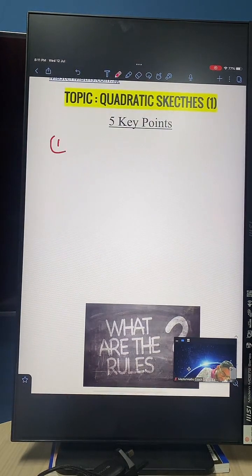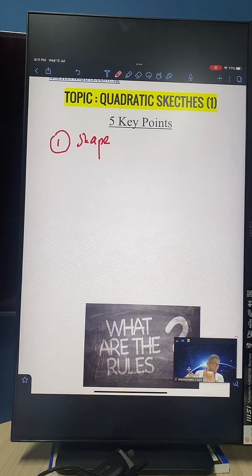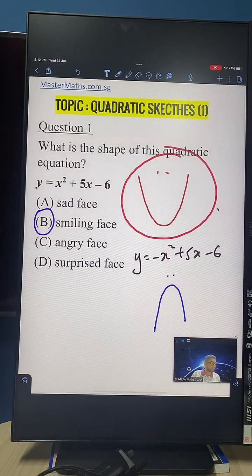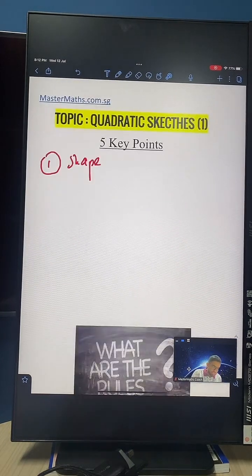Now, the first one is called the shape. You need to take a look at the shape. Is it a smiling face or is it a sad face? So how to know the shape? Look at your x squared coefficient. Simple as that. If your x squared coefficient is positive, it's going to be a smiley face. If your x squared coefficient is negative, like in this case, it's going to be a sad face. So first step, take a look at your shape.